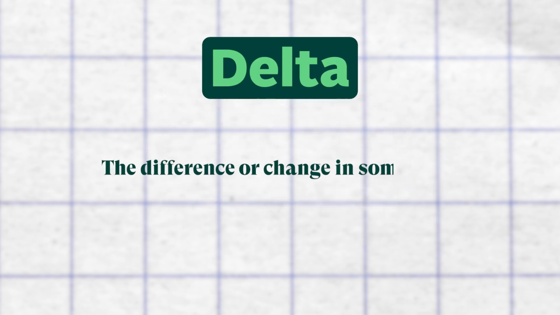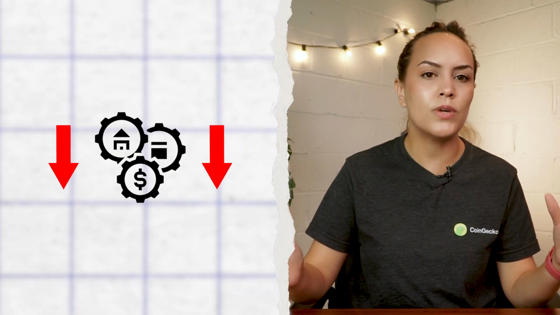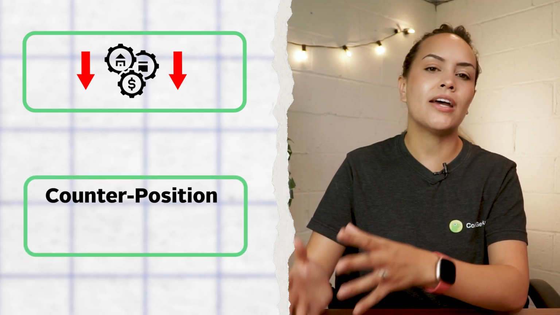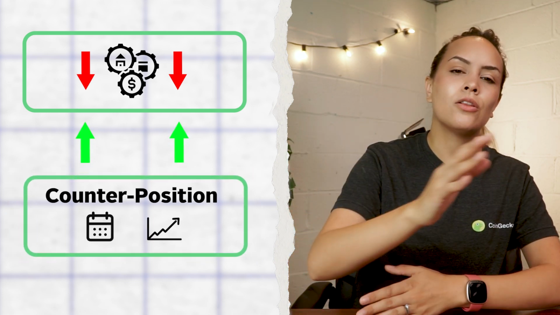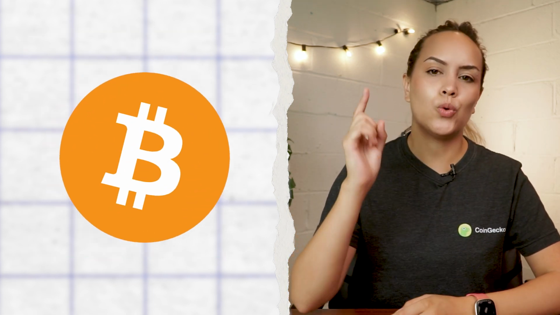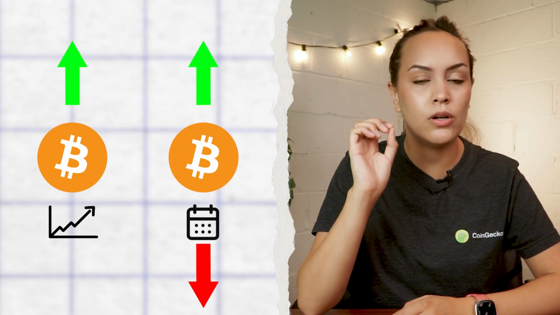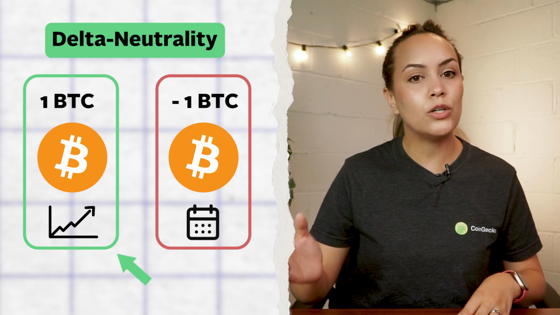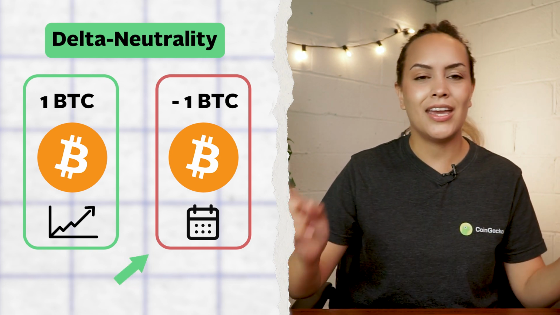Delta's most common or general meaning is the difference or change in something. Delta neutrality, thus, is a strategy that seeks to eliminate the downside risk of holding an asset, typically done by taking a counter position using derivatives such as futures and options to offset any losses incurred by the asset declining in value. As a simple example, if you held 1 Bitcoin on spot and simultaneously shorted the notional value of 1 Bitcoin on the futures market, you have essentially delta hedged your position, achieving delta neutrality, as the gains on one side would offset the losses of the other and vice versa.